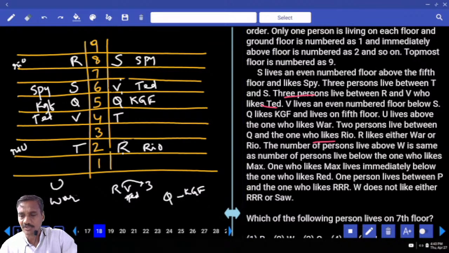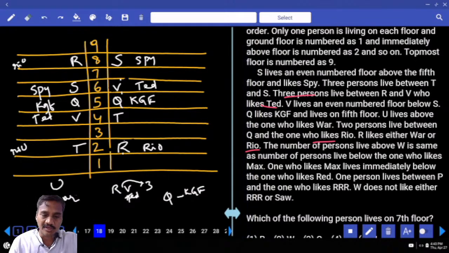R likes Q, two persons between Q and Rio. R likes either war or Rio. And R is either Rio or war. As of now, R is Rio. R is Rio. And next one.